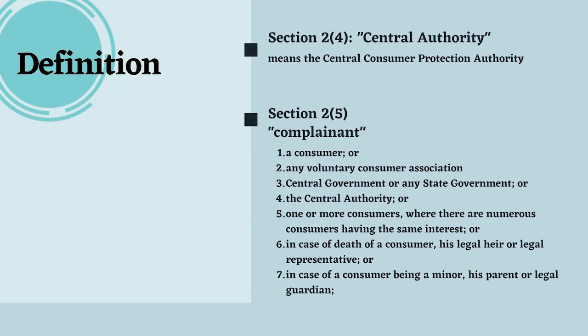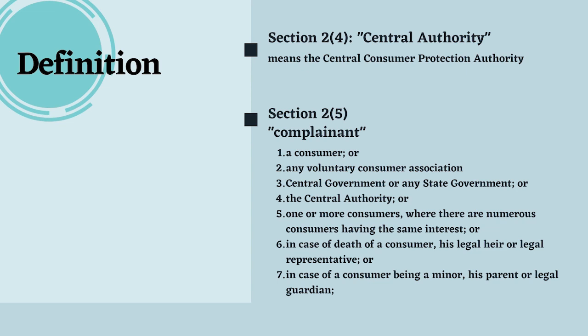Under section 2, you are going to find the definition clause. And herein I have tried to compile the important terms and phrases which could be relevant for your UGC NET exam. So let us start with this. Under section 2, subsection 4, you are going to find the definition for central authority. So who is the central authority? It is the Central Consumer Protection Authority. It is a new regulator which is being given under the new act, right?